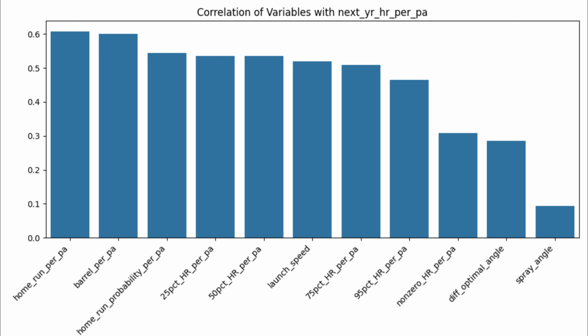So the takeaway is that, at least using this approach, I wasn't able to incorporate spray angle and come up with something that could better predict home runs than barrel rate already does.